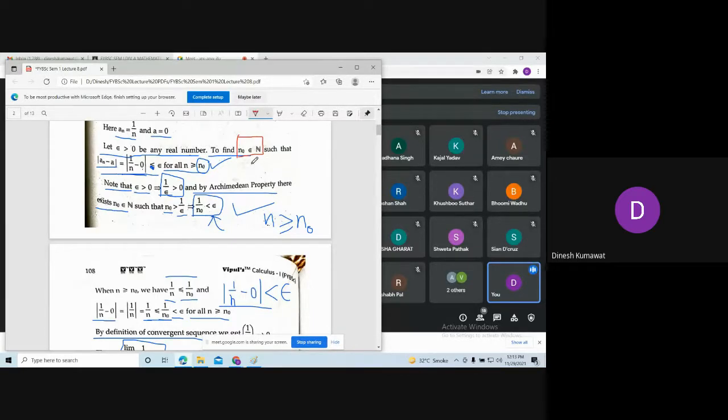See, we want n to be bigger than or equal to n naught, which means we have some condition on this n naught. If you observe here, what we said, by Archimedean property, is that n naught is bigger than 1 by epsilon. So this definition is holding for those n naught which are bigger than the number 1 by epsilon.